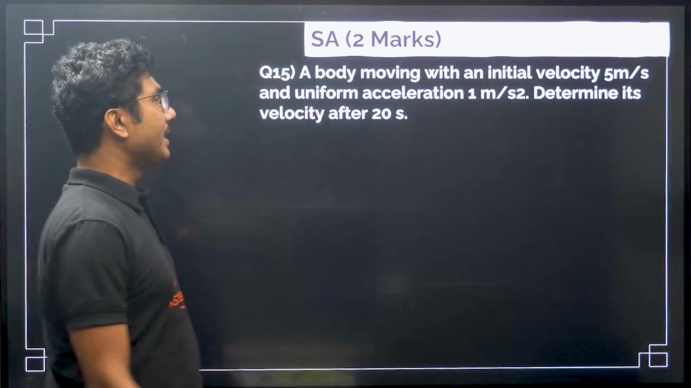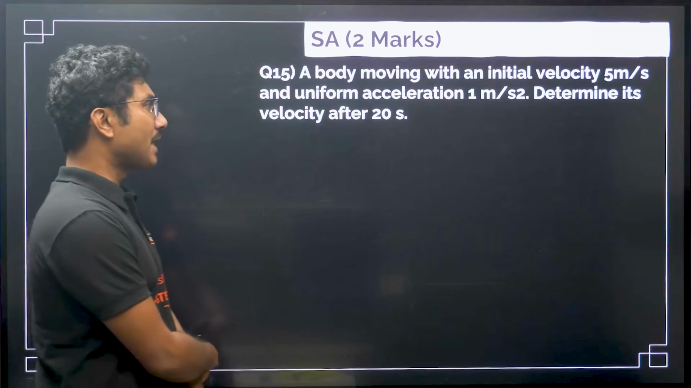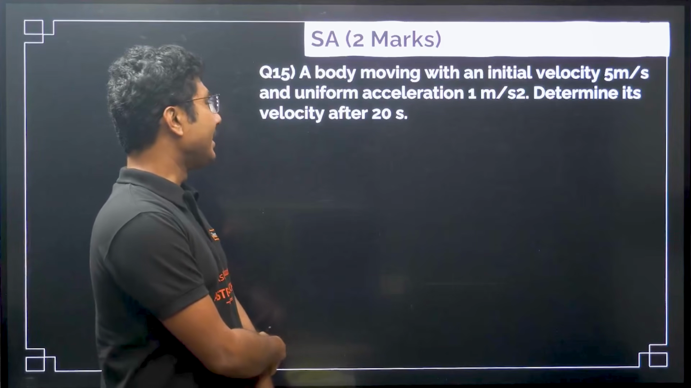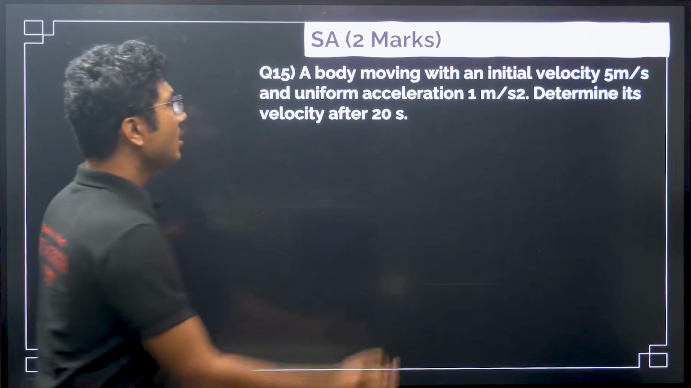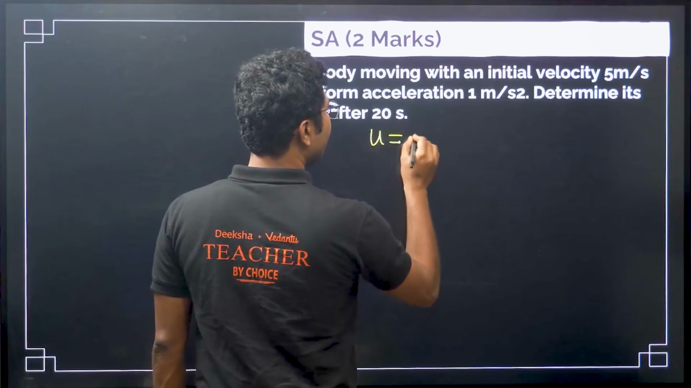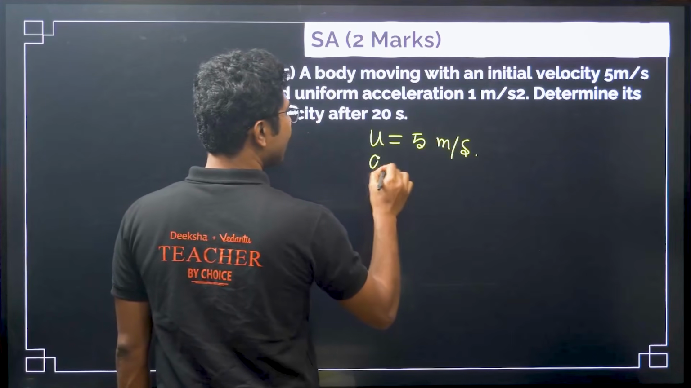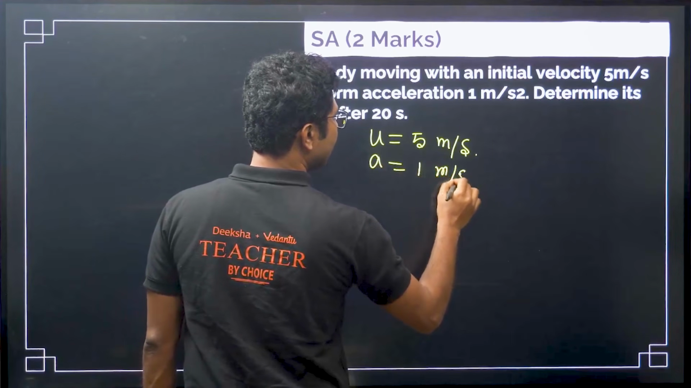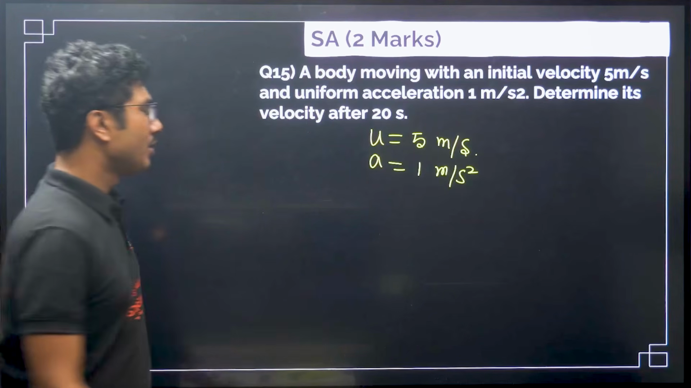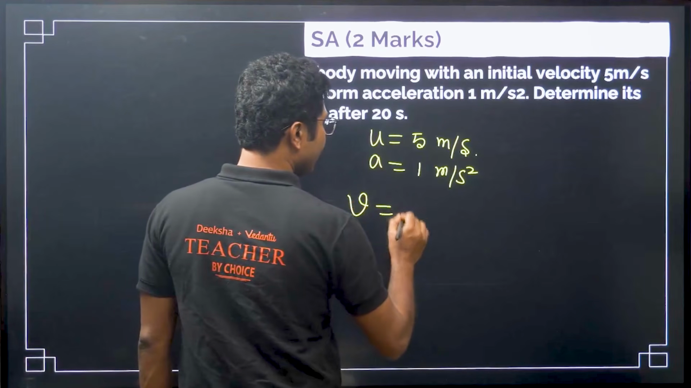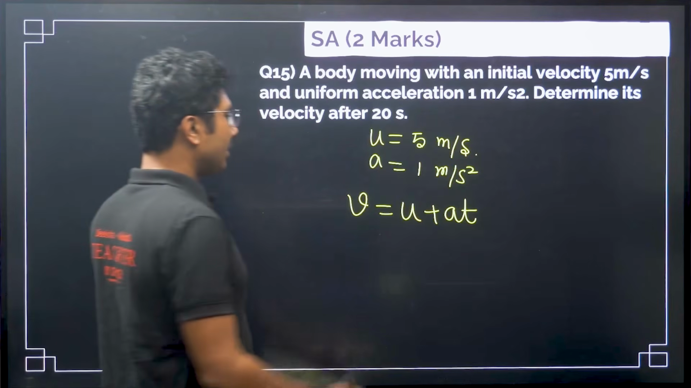Now, a body is moving with initial velocity 5 meter per second and uniform acceleration 1 meter per second square. Determine its velocity after 20 seconds. Easy question. So, initial velocity u is 5 meter per second and acceleration is 1 meter per second square, and they asked you to find the velocity, not displacement, because it's a 2-mark question. So, what is the formula? v equals u plus at, the simplest formula of equations of motion.